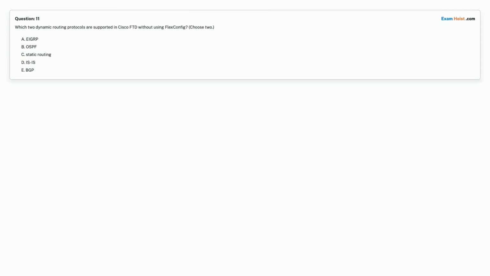Question 11. Which two dynamic routing protocols are supported in Cisco FTD without using FlexConfig? Choose 2. Option A. EIGRP. Option B. OSPF. Option C. Static routing. Option D. IS-IS. Option E. BGP. Choose the correct answer.